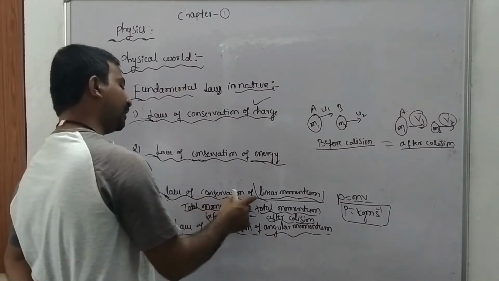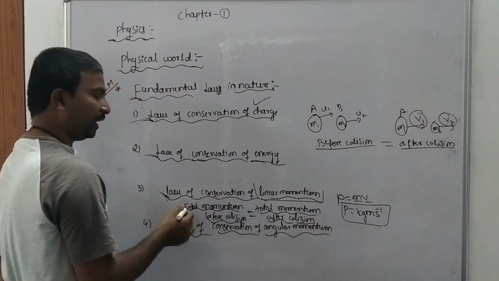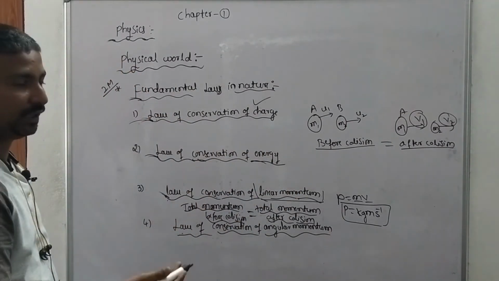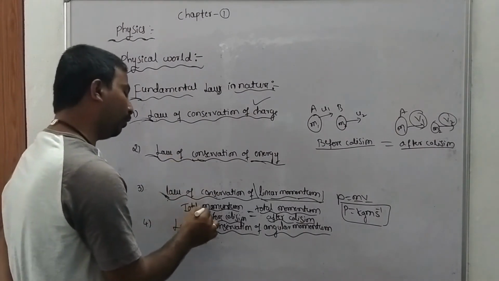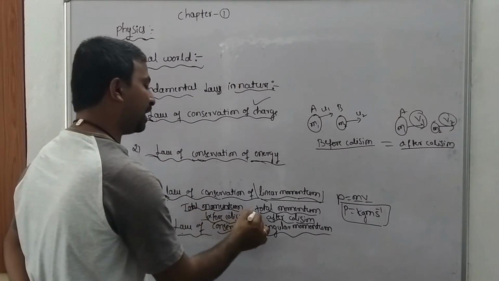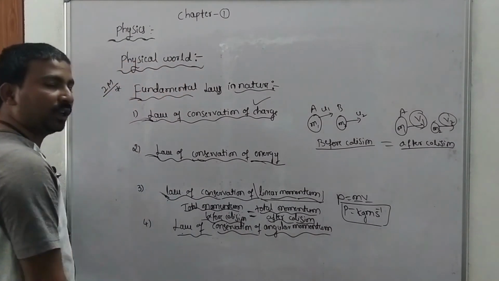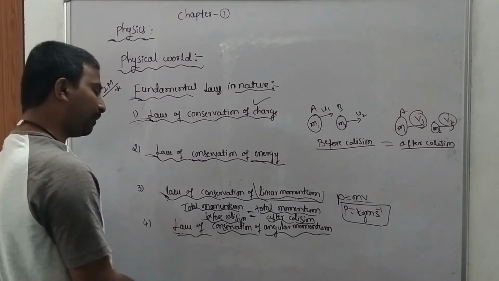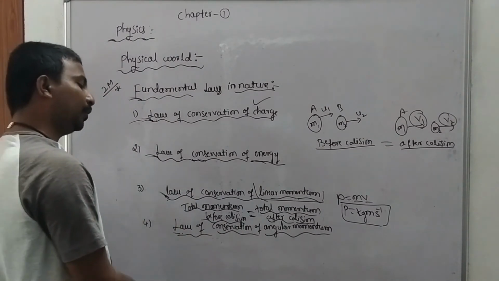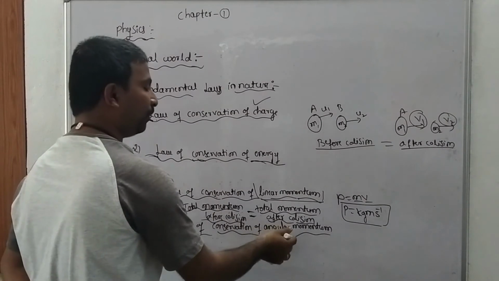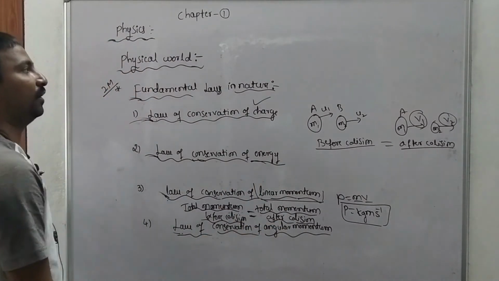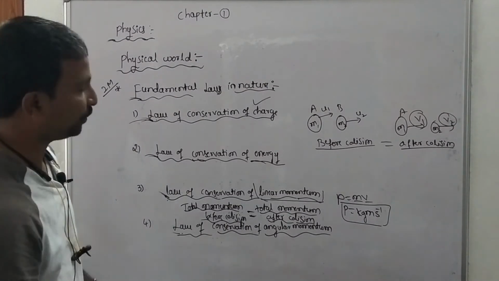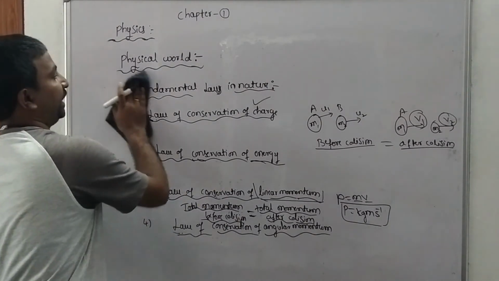The law of conservation of linear momentum states that the total momentum of an isolated system remains constant, or the total momentum before collision must be equal to the total momentum after the collision, isn't it? And the last one is the law of conservation of angular momentum. The total angular momentum of an isolated system remains constant. So these are the fundamental laws in nature. And the next one is physics to society.